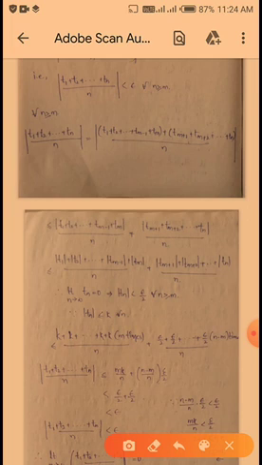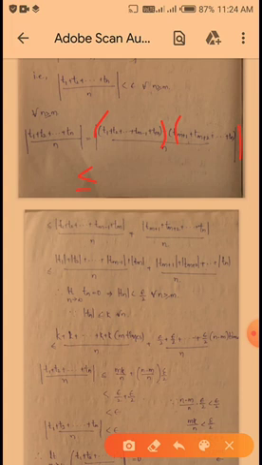Okay, T1 plus T2 plus up to so on plus Tm, after that Tm plus 1, Tm plus 2, up to so on plus Tn. So I am taking this one set, and this one is Tm plus 1, Tm plus 2, up to so on Tn, divided by n. So we have to separate them separately by using the property of triangle inequality.